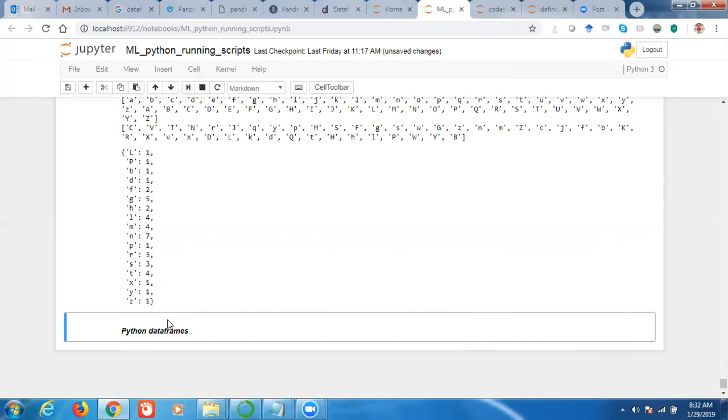Even dictionaries and lists are also methods of storing the data. And similar to that, a matrix is also a method of storing the data, and it also stores the data in a tabular format. But data frames are custom designed for dealing with structured data. By structured data, we mean there are two types of data: structured and unstructured.